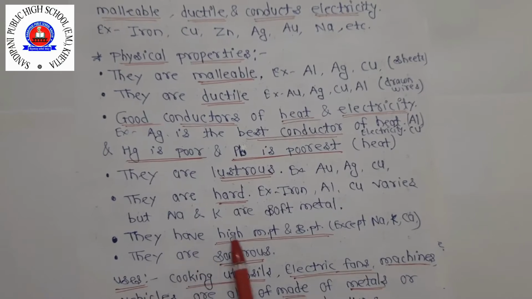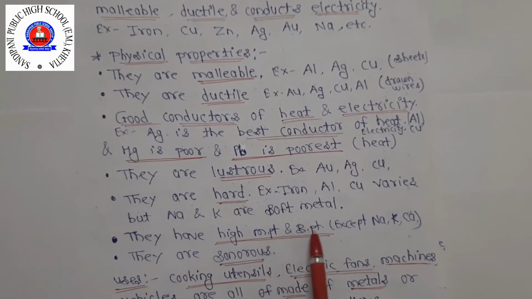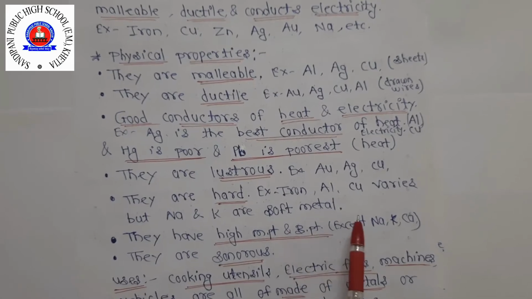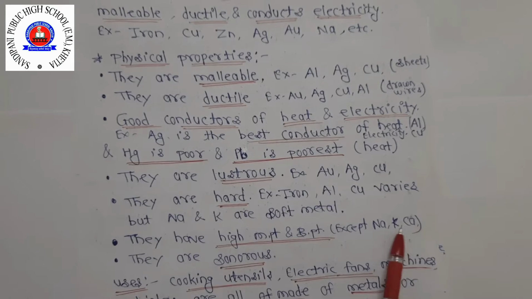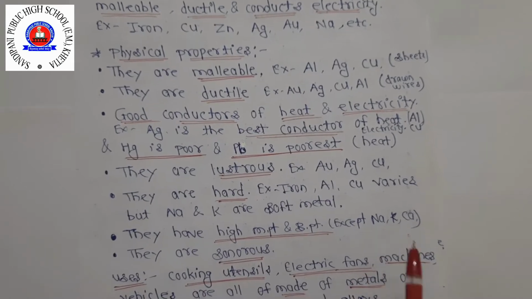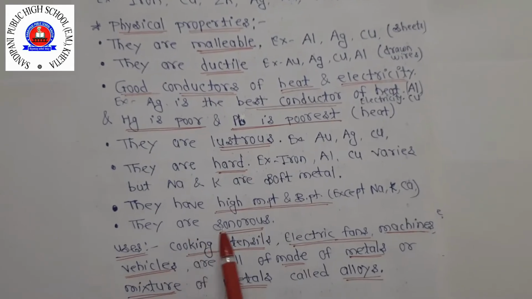Next, metals have a high melting point and boiling point. Except sodium, potassium and calcium, which have a low melting and boiling point. Now the next property: they are sonorous.